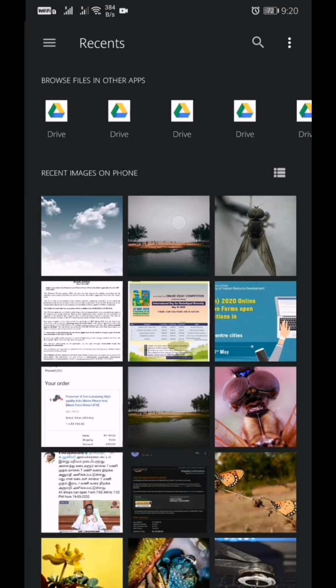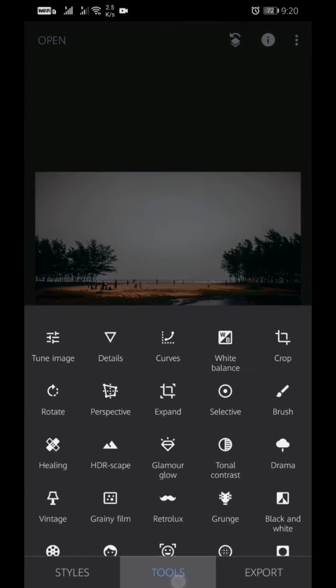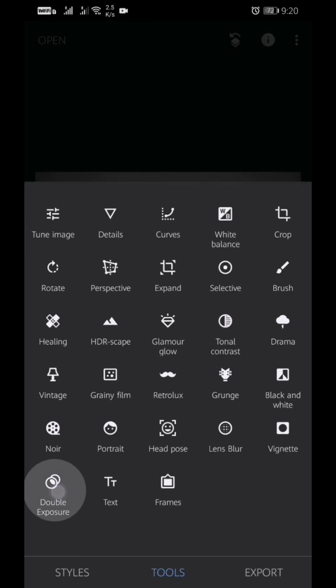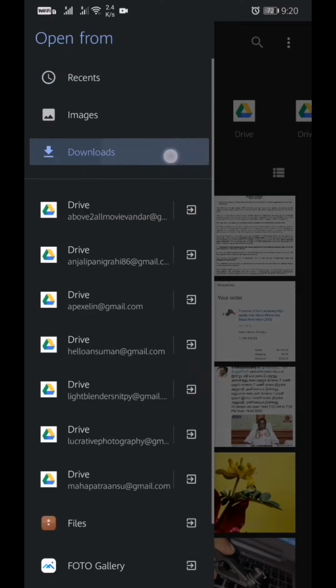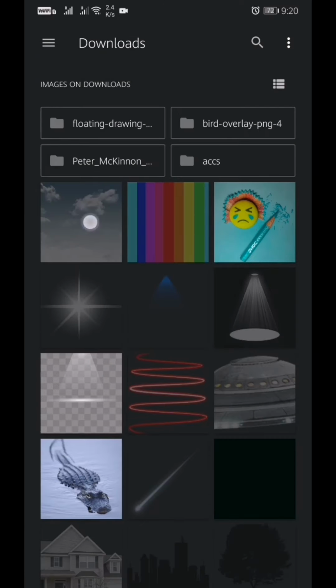So we will go to Snapseed, load this image, go to tools, double exposure, add, then add PNG file. One problem in this app is that you cannot add this PNG file. That is the problem in Snapseed.